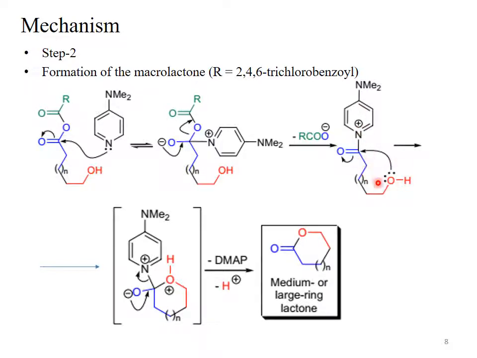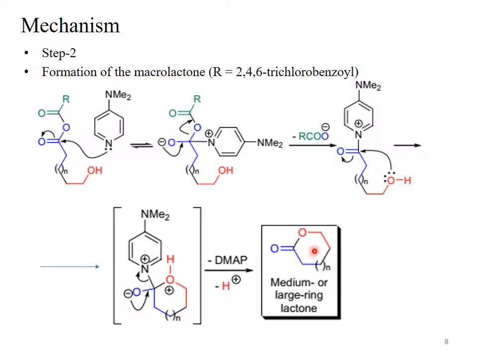This negative charge returns, the bond shifts towards the oxygen, and the 2,4,6-trichlorobenzoyloxy group leaves as a leaving group. So we have this type of cationic species.